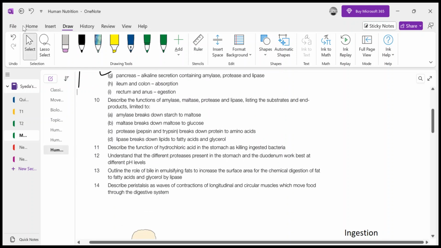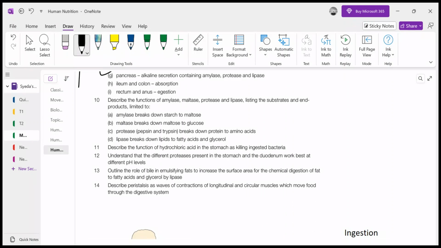Describe the functions of amylase, maltase, protease, lipase, listing the substrate. I have discussed that amylase breaks down starch into maltose, maltase breaks down maltose into glucose, and this maltase is produced by the small intestine. Protease, pepsin and trypsin both digest protein into amino acids. Lipase breaks down lipids into fatty acids and cholesterol. This part we have done, this part we have not done, and we will be doing it in the next lecture, right?